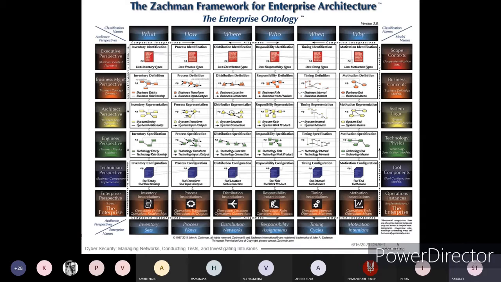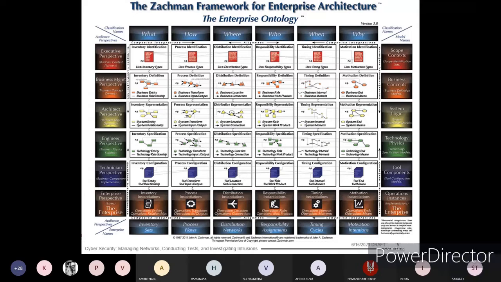In that, generally with respect to the Zachman framework for enterprise architecture, we will see the classification of names and the audience perspective, and the classification of the module names. With respect to audience perspective, from left-hand side towards right-hand side, it will be moving with respect to the architecture verification. Okay.